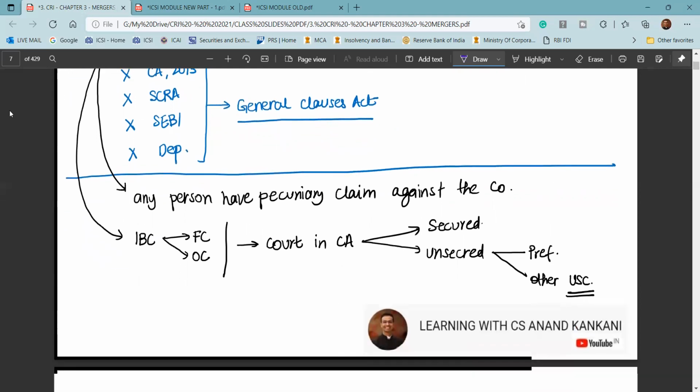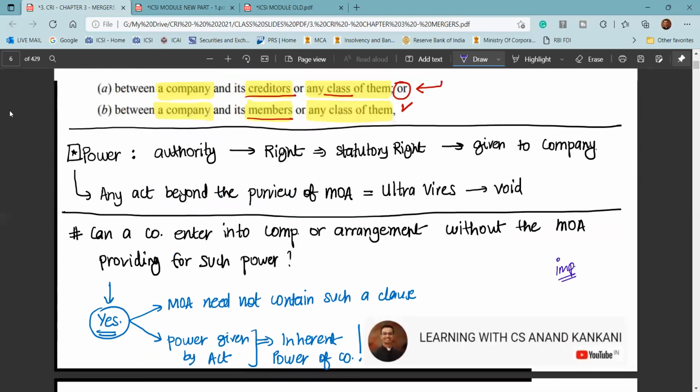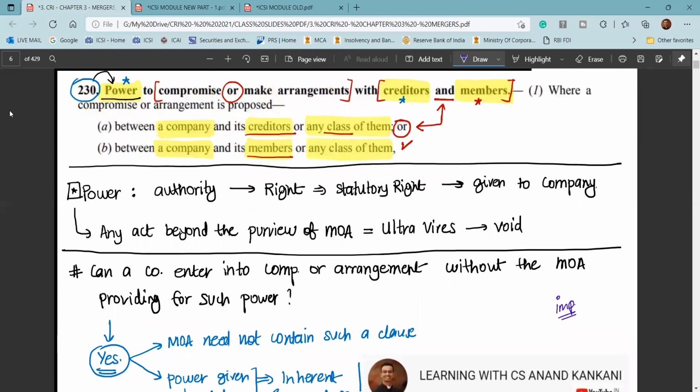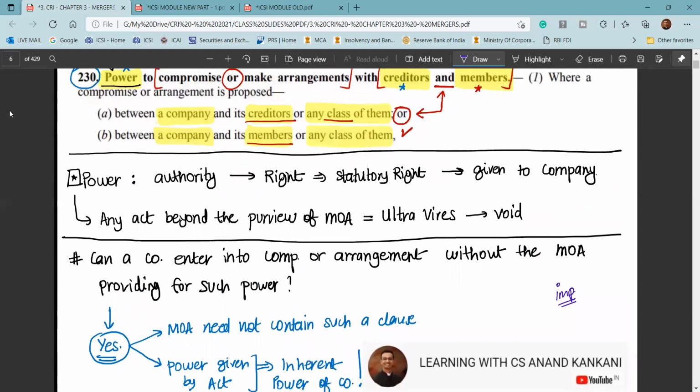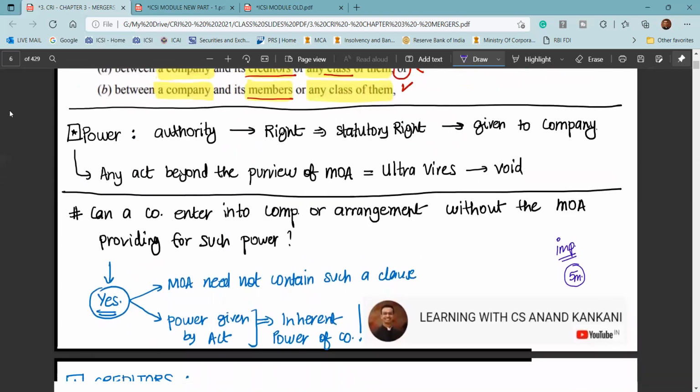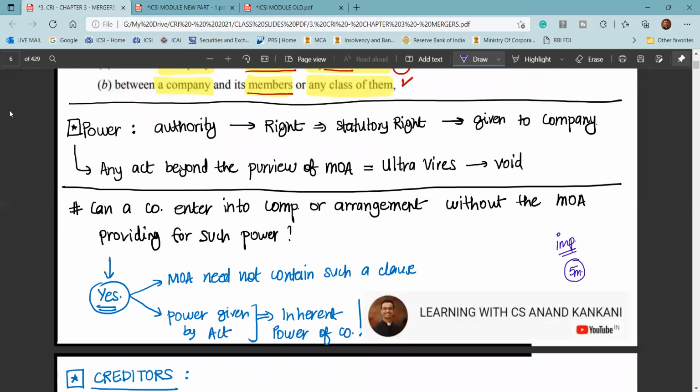And if at all you get a question on the power to enter into compromise or arrangement, whether it is the power or it is not, and let's say it's a 5-mark question, then of course the answer would be very small. If it's a 3-mark question, then there is no problem. You can straight away write.